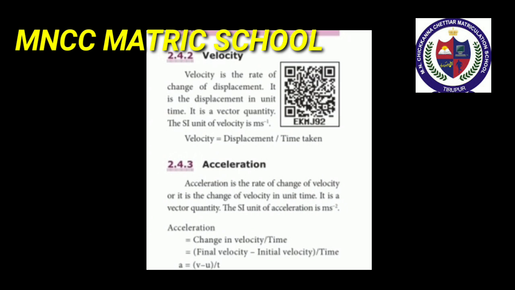Next one, acceleration. Acceleration is the rate of change of velocity, or it is the change of velocity in unit time. It is a vector quantity. The SI unit of acceleration is meter per second square. Acceleration is equal to change in velocity by time. Already we know that change in velocity means final velocity minus initial velocity. So final velocity minus initial velocity divided by time. So A is equal to V minus U divided by T.